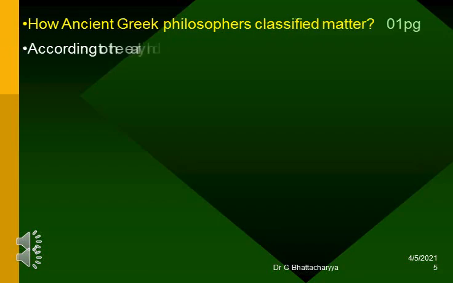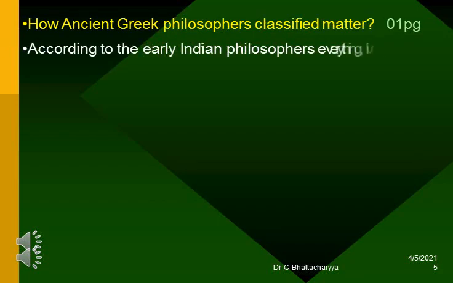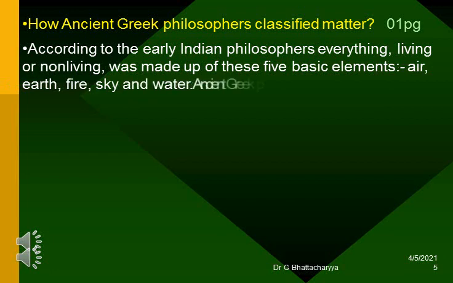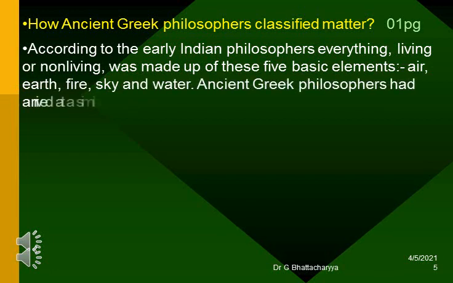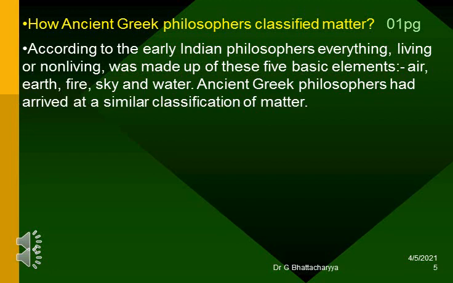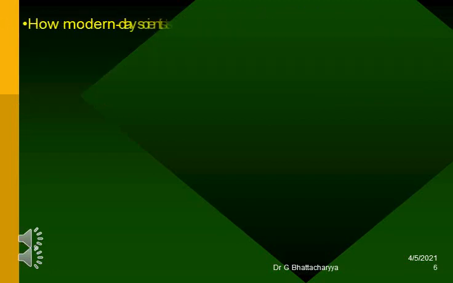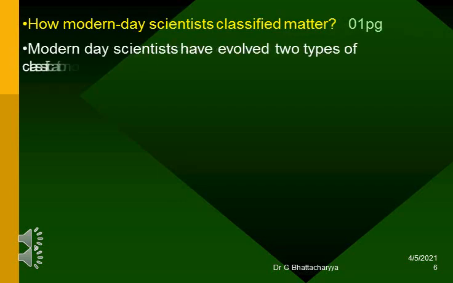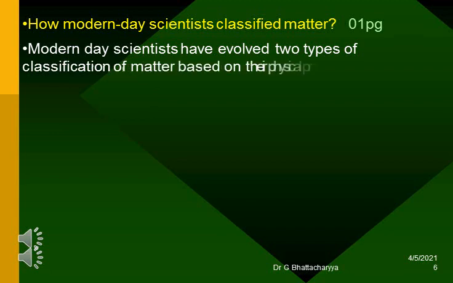How ancient Greek philosophers classified matter? According to the early Indian philosophers, everything, living or non-living, was made up of these 5 basic elements: air, earth, fire, sky and water. Ancient Greek philosophers had also arrived at a similar classification of matter. How modern-day scientists classified matter? Modern-day scientists have evolved 2 types of classification of matter based on their physical properties and chemical nature.